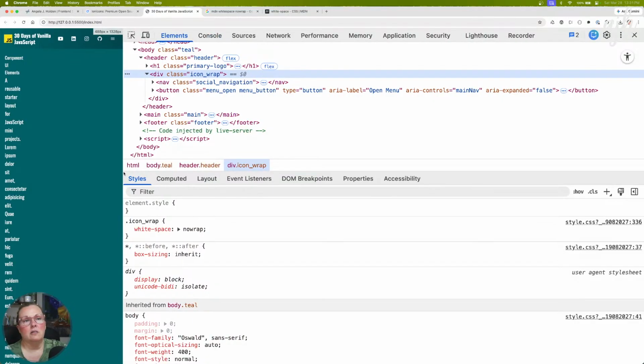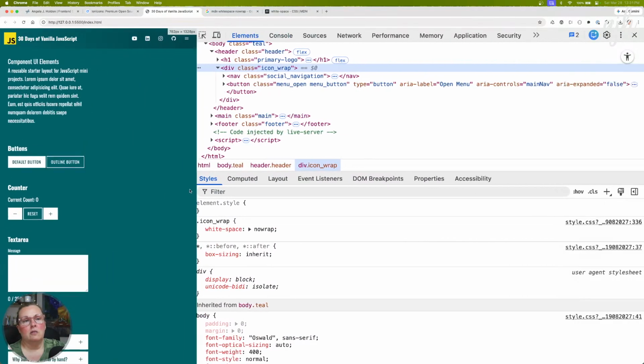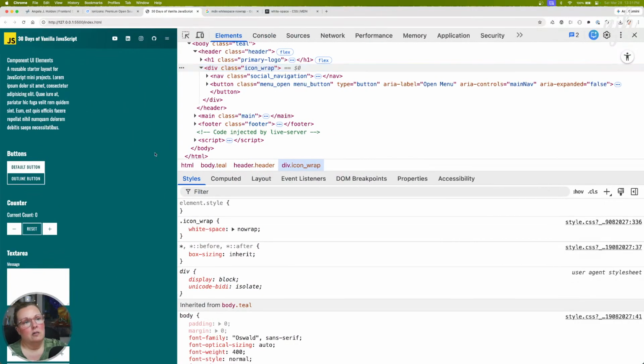Wow, look at that. Nice. So we have a solution now. We can put white space no wrap on a parent container. It is not dependent on display property. And we can ask a container to not wrap to the second line.